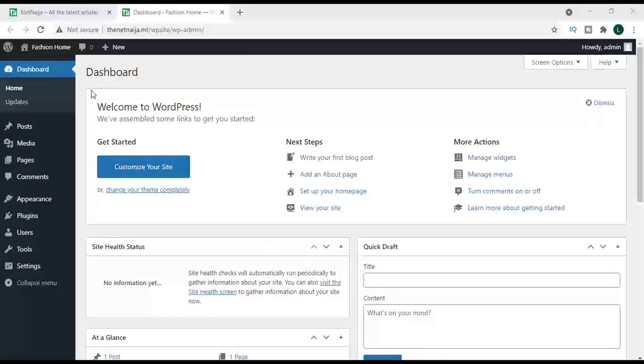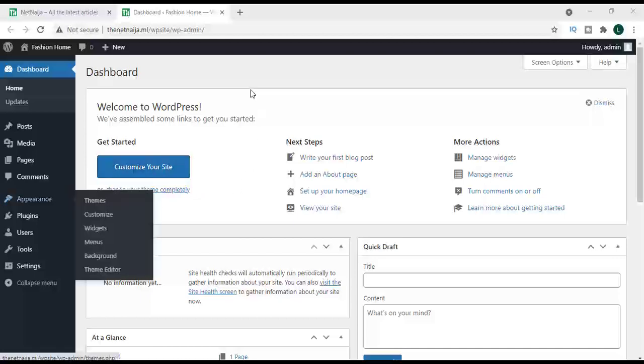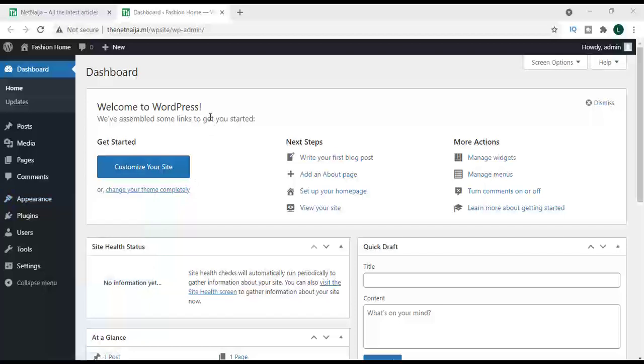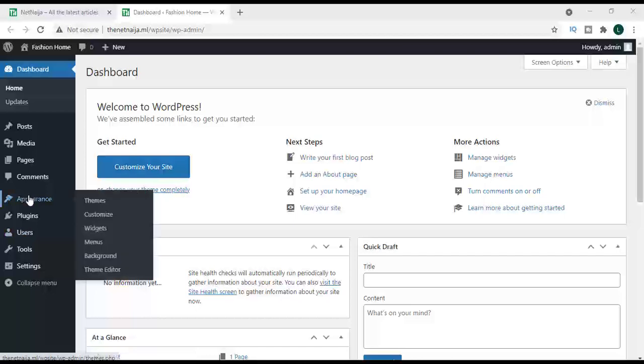Okay, so we will now go into the admin dashboard. So we are now in the main dashboard and we have to do some installations before we can continue customizing our website. And the first installation is to look for a theme that will suit your web page. What we have to do is click on Appearance and you will see Themes. Click on Themes.